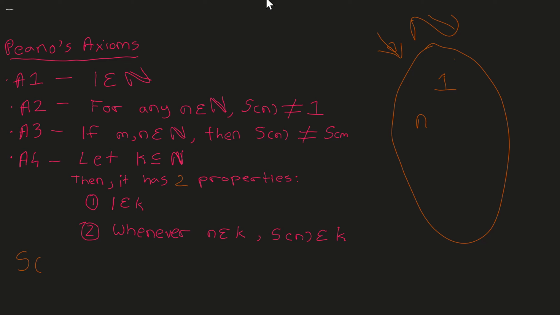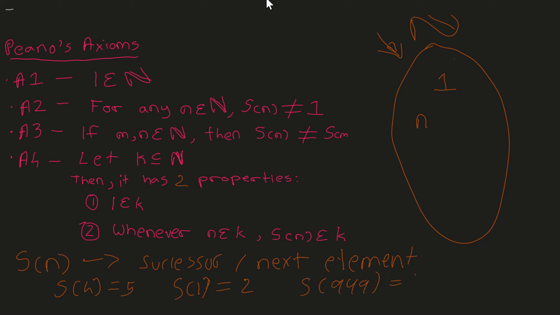The successor, capital S, basically means the next element. For example, the successor of 2 is 3, the successor of 4 is 5, the successor of 1 is 2, and the successor of 999 is 1000. So Peano said that there's no element n such that its successor is equal to 1. So 1 is our starting point.